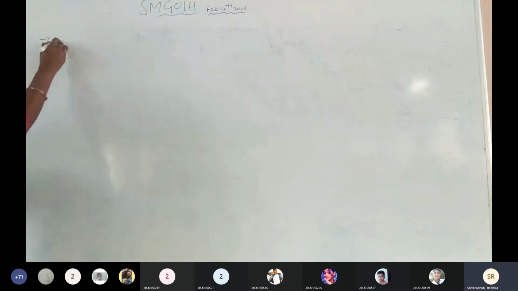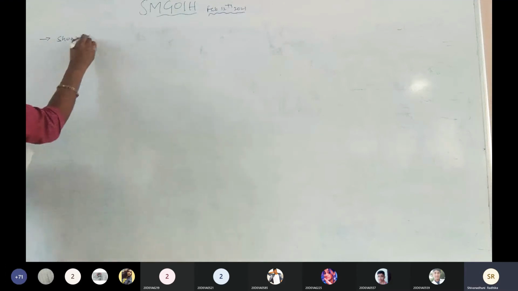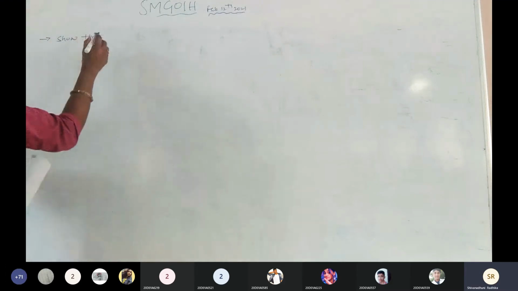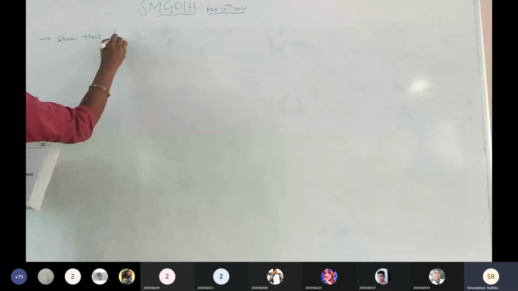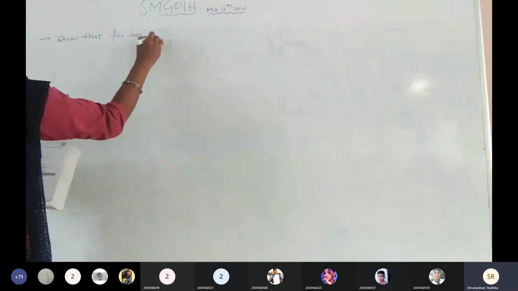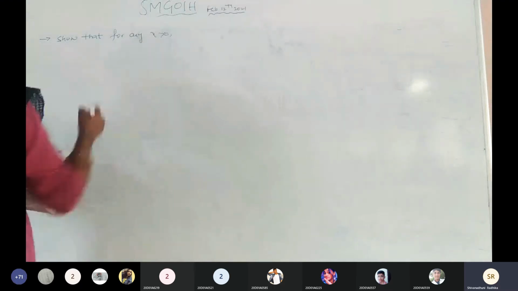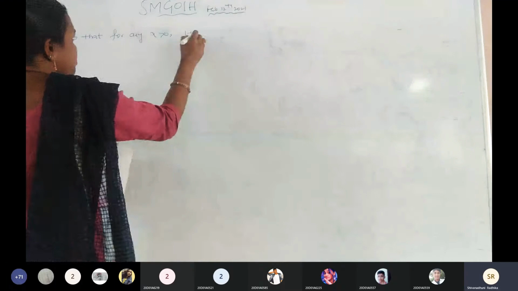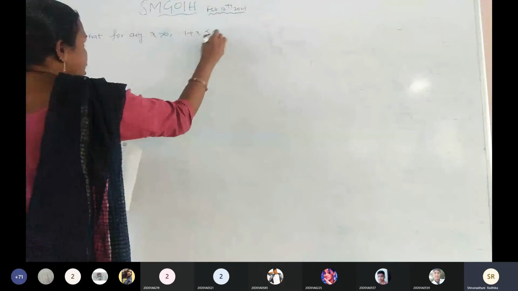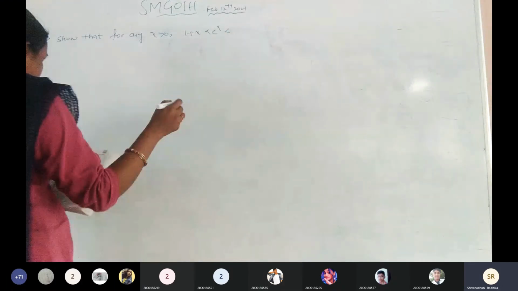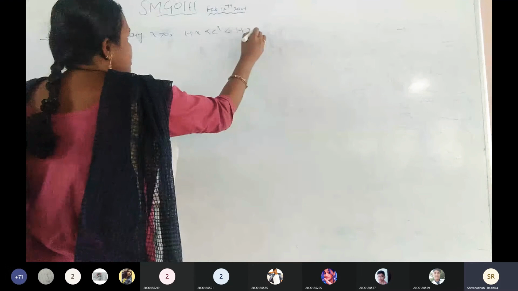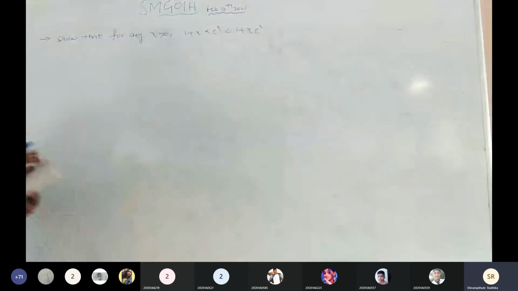Show that for any x greater than 0, 1 plus x is less than e power of x, which is less than 1 plus x into e power of x.